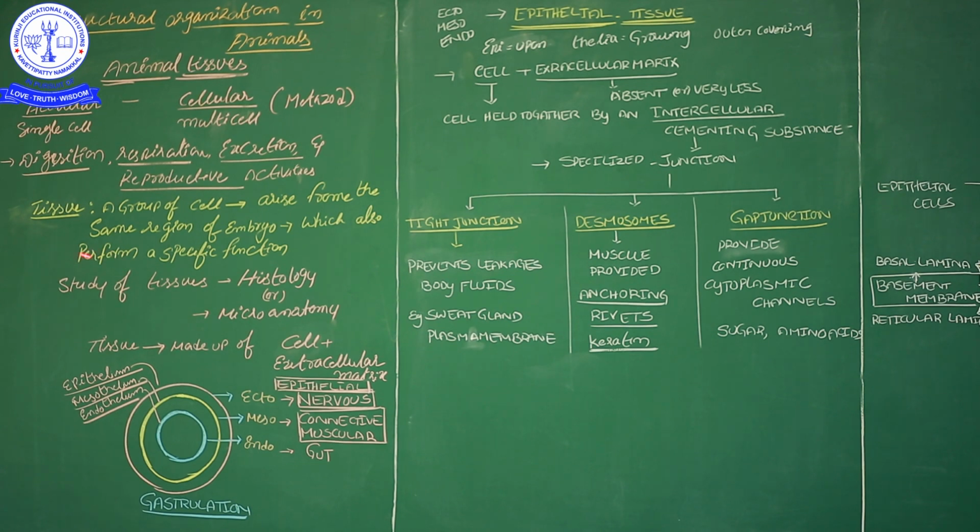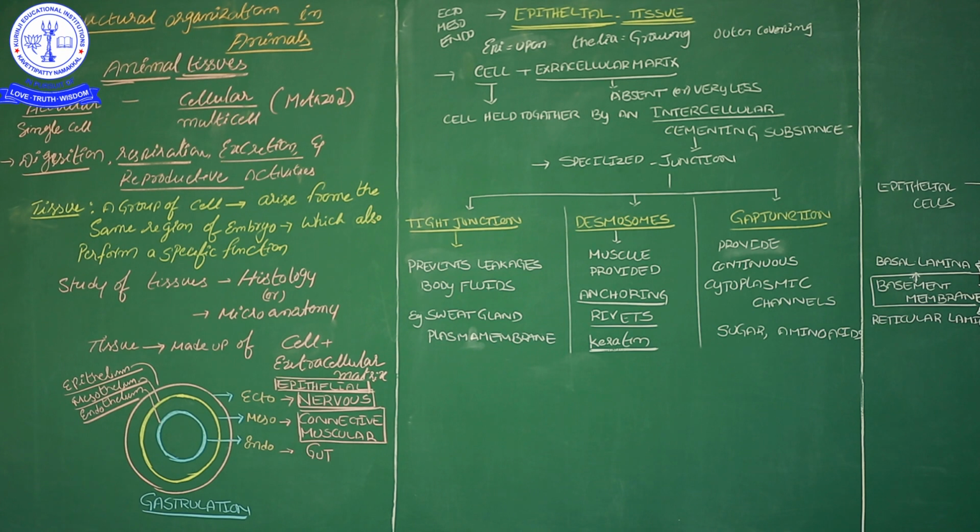Okay, understand? Then the proper definition of the tissue. I think you studied the word tissue in 9th standard. Let us discuss the definition also. A group of cells arising from the same region, originating from the same region of the embryo, which also perform a specific function. A specific function may be digestion, or respiration, or excretion. So a group of cells are performing a specific function.